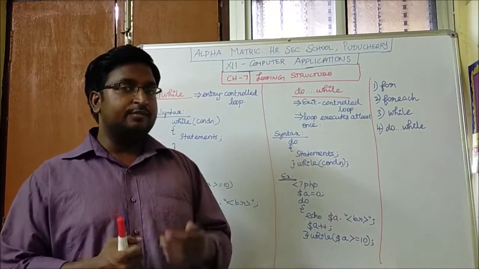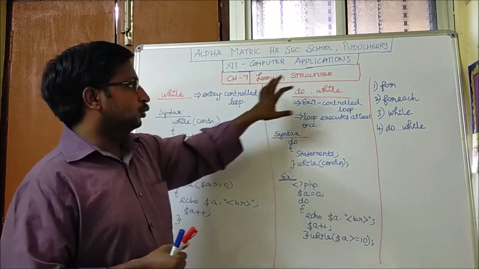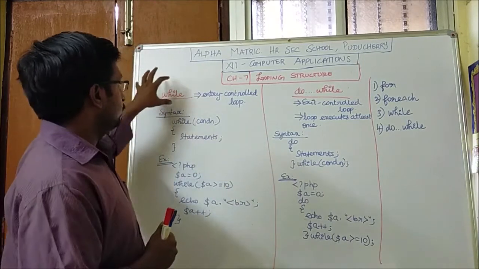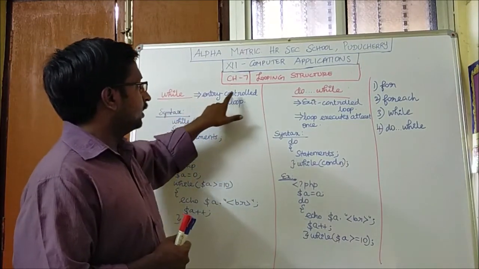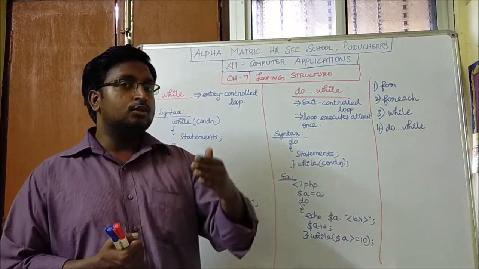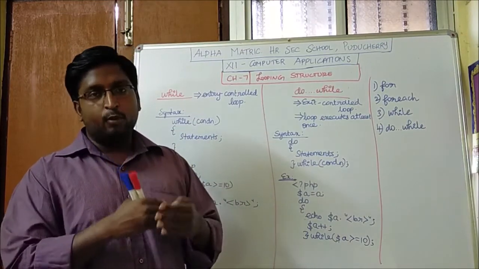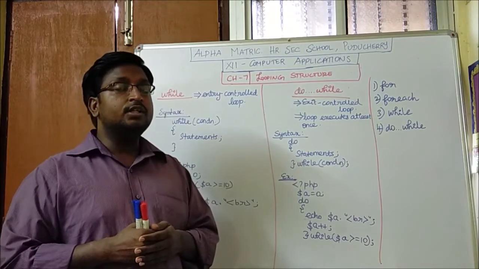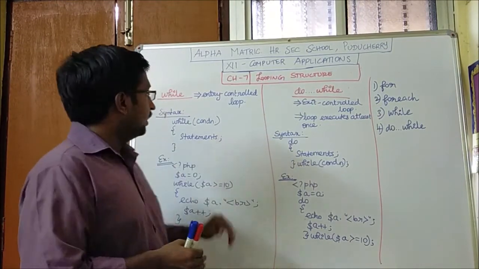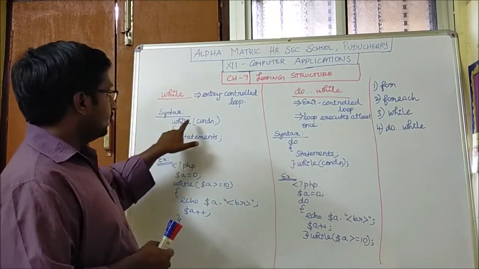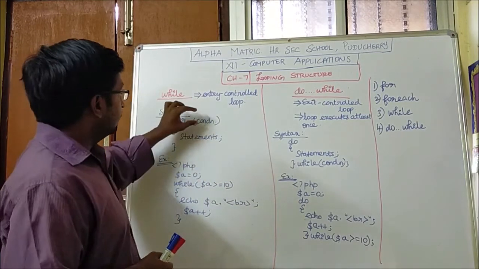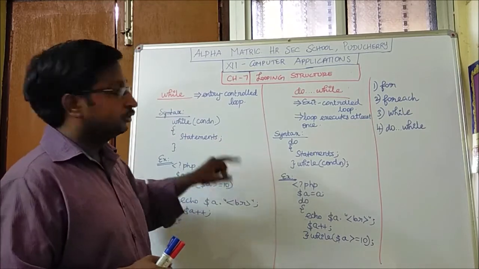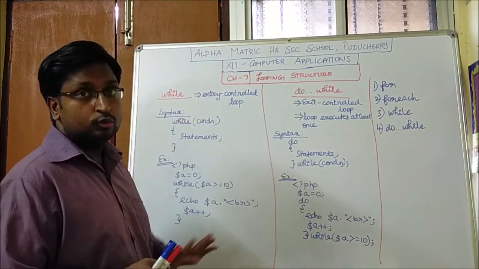And the last two statements are while and do while. Okay, let us see one by one. So the first one is the while statement. It is the entry controlled loop. The control will be at the entry point, in the beginning of the loop. Okay, let us see the syntax. While condition. In the beginning of the loop itself, the condition gets checked. So that's why it is called the entry controlled loop.